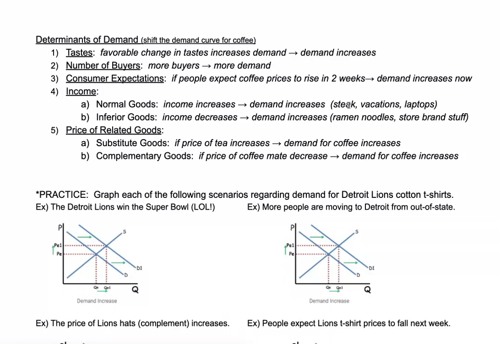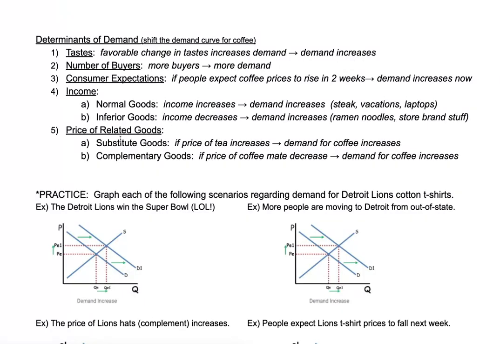Steak, vacations, laptops, all examples of normal goods. When you think of inferior goods, it's the opposite. It means you would buy more if you actually made less money. Like, think about things you would buy more of if you were unemployed. You'd buy, maybe more chicken. Maybe that would be your go-to protein, because chicken is the cheapest protein. Okay. Generic brands of items, medicine, ramen noodles, things like that. Those are things that if you're unemployed, you buy more of maybe the cheaper brands and the cheaper meals.